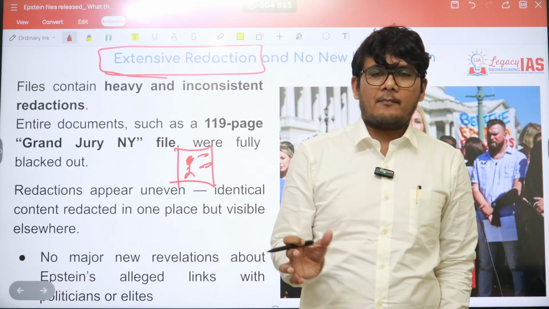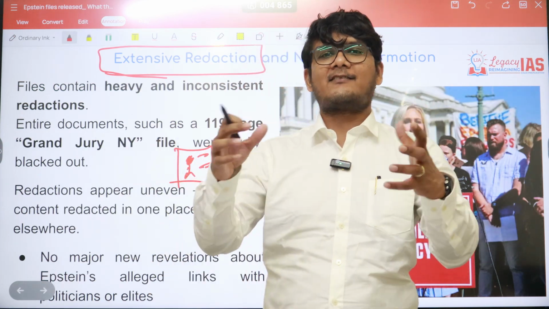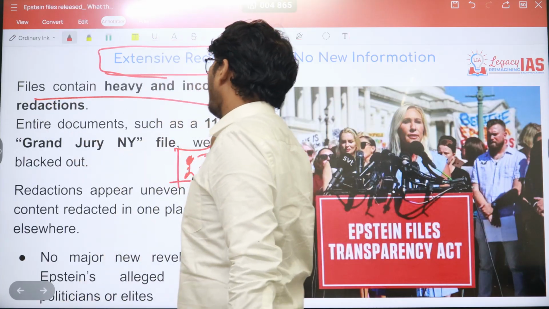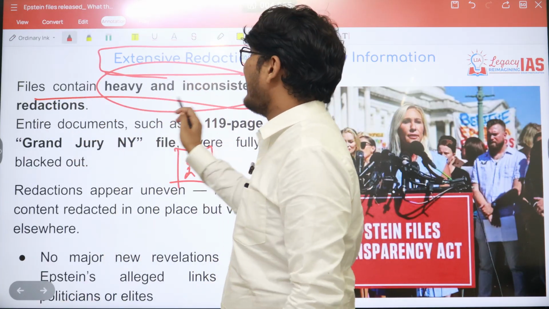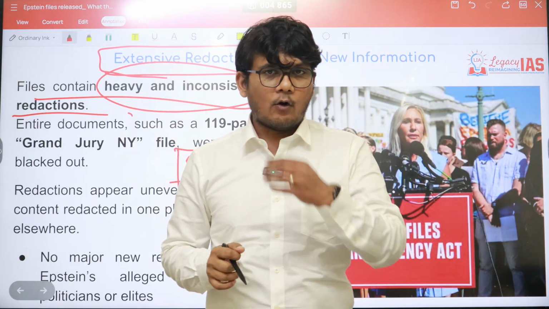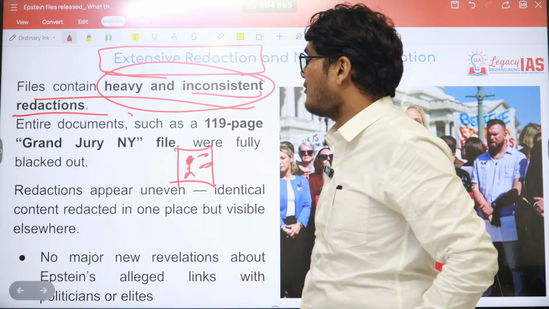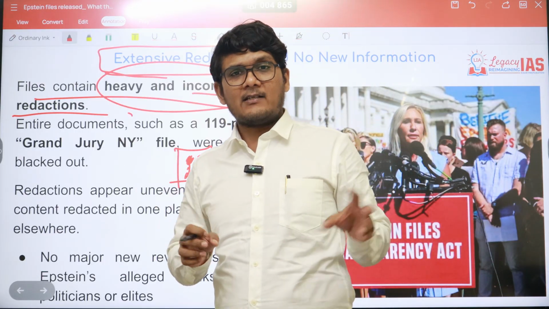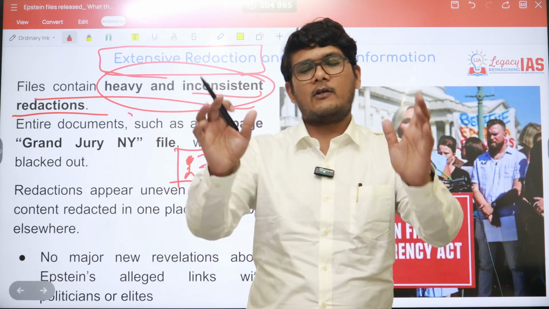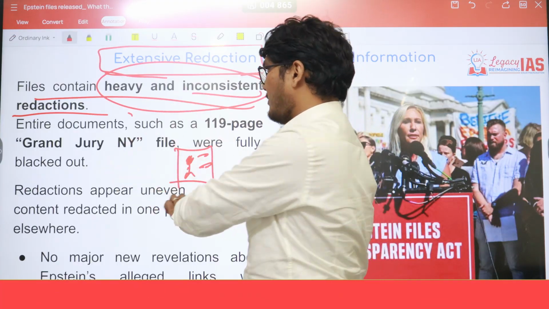So this public release is not that public at all, because a lot of things are still secret. The files contain heavy and inconsistent redaction. Inconsistent means someone's face in one photograph has been blacked out, but the same face in another photograph is still visible. So why this inconsistency?